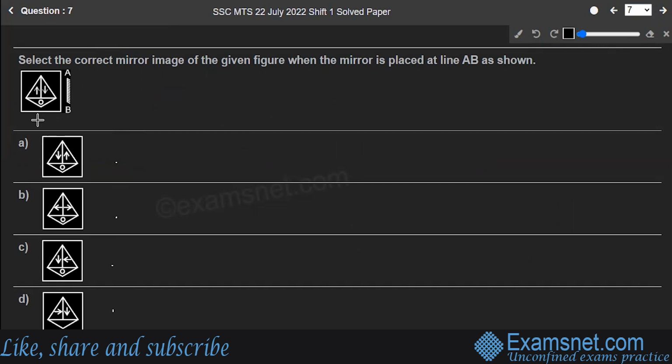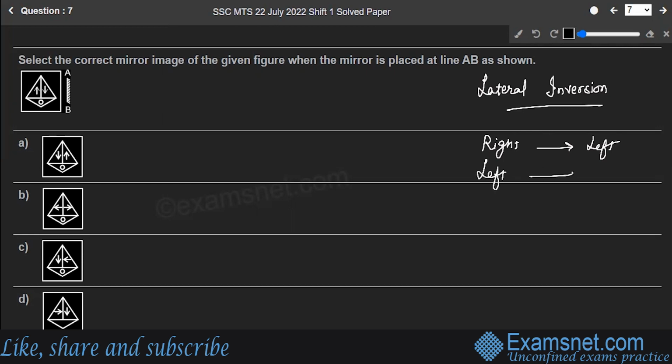What is the correct mirror image of this shape? Okay. For understanding this, you have to understand the concept of lateral inversion. And what is lateral inversion? See, in a mirror, whenever you look at yourself, your right appears to be the left of the image, and your left appears to be the right of the image. This is nothing but called lateral inversion.